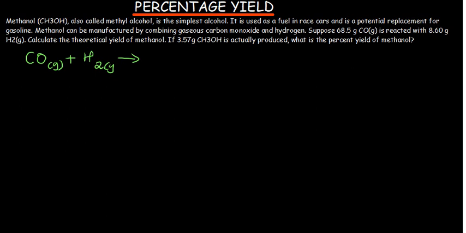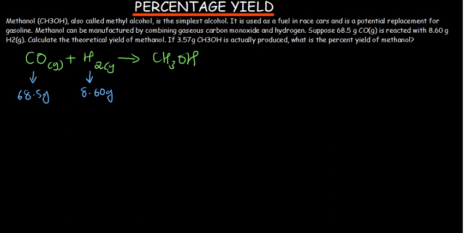Now we've been told, suppose 68.5 grams of carbon monoxide is reacted. So let me just put what reacted. The carbon monoxide, we have 68.5 grams, and this is reacted with what? It is reacted with 8.60 grams of hydrogen. The question is, calculate the theoretical yield of methanol. So when the chemical reaction happens, we are forming methanol, and the symbol is CH3OH. Okay, like that.